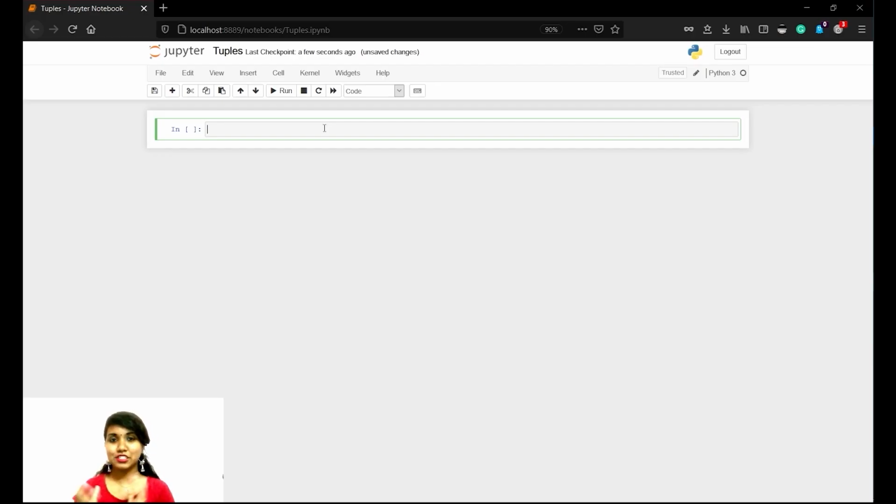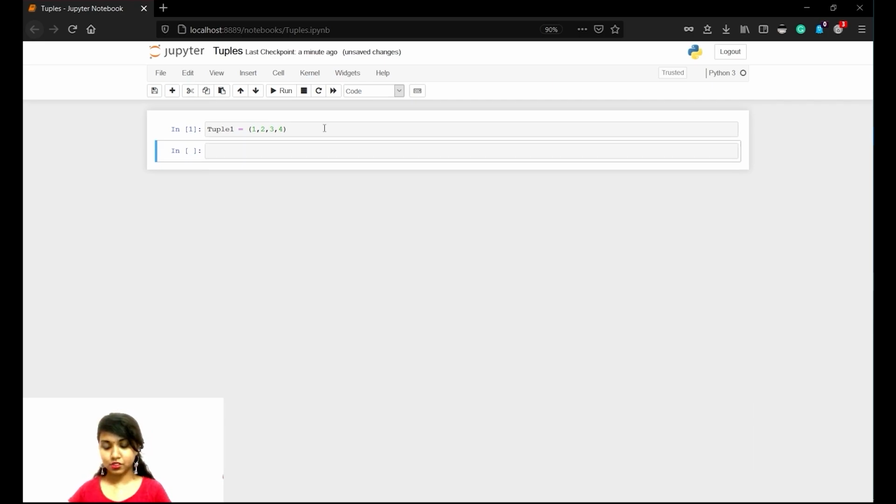Now let's see a few examples for tuples. So how do we define a tuple? Let's define some random tuple named tuple1. Tuple1 is equal to, we shall give some values 1, 2, 3, 4. That's enough, right? So this is one tuple.